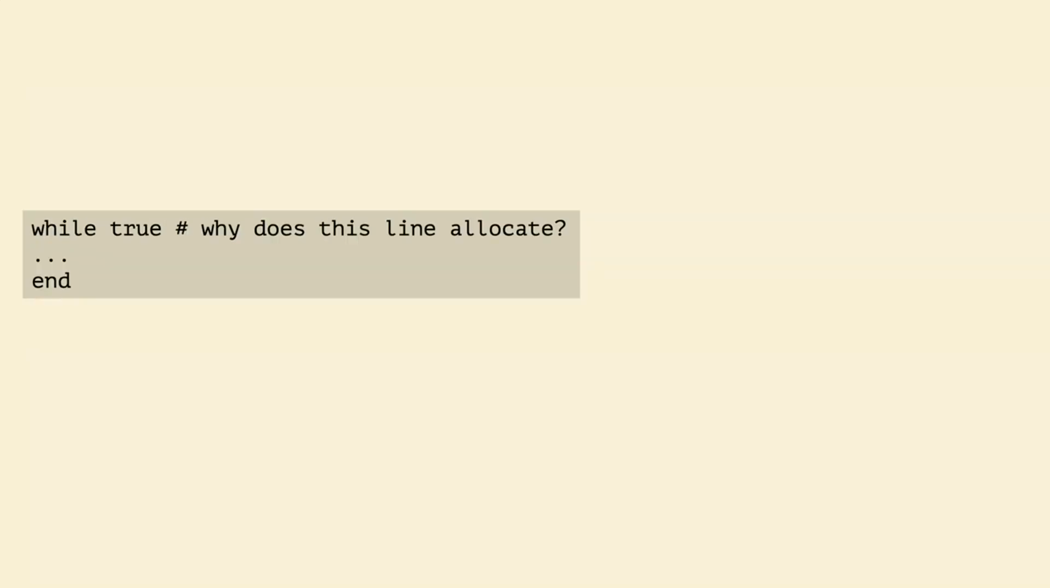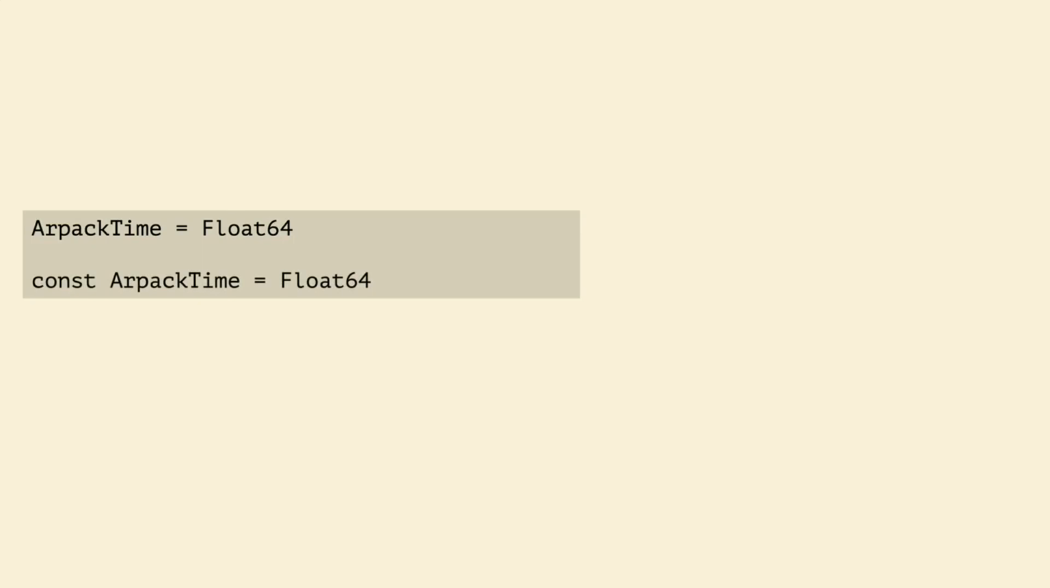This one was a real head-scratcher. We saw allocations on the line while true. After much debugging, this was responsible for those allocations on while true, because the line should have been const Arpack time is equal to float 64. Without the const, Julia's compiler cannot infer that the type remains constant throughout the entire execution.